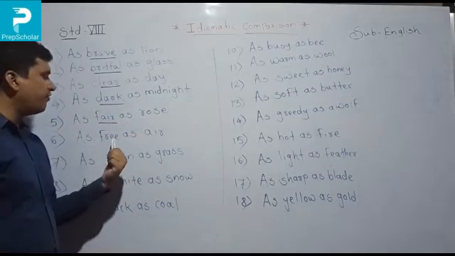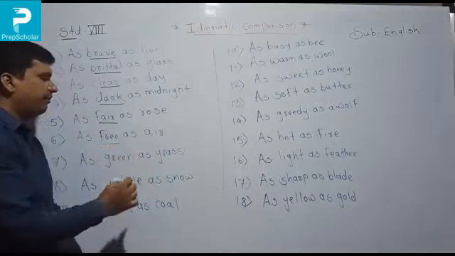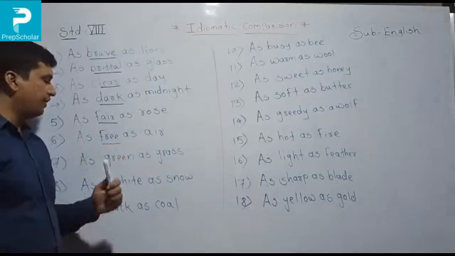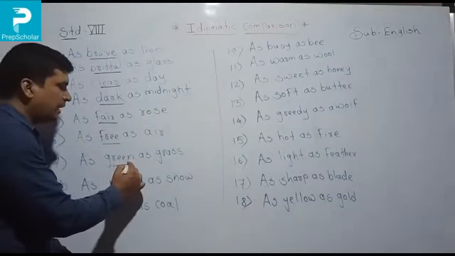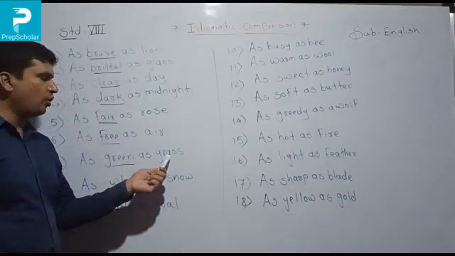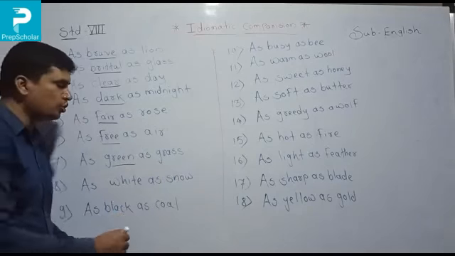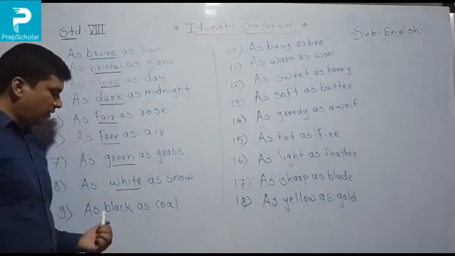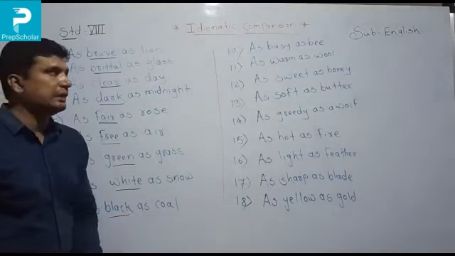Now sixth number, as free as the air. So what is the air's quality here? Air is free. Free means it wanders everywhere. So the air's quality is free. Then as green as grass. So what is the grass's quality here? Grass is green because its color is green. Now, as white as snow. So what is the snow's quality? It is white because its color is white. Now, as black as coal. So coal's quality is black because of its color.